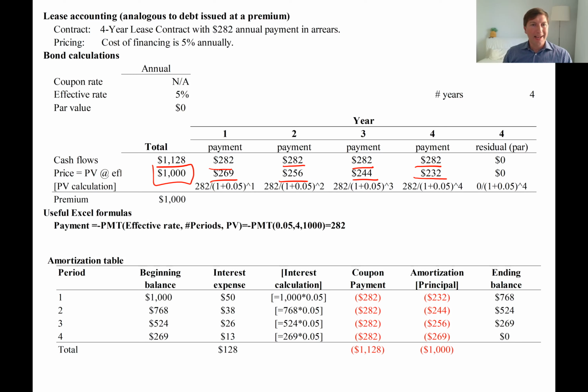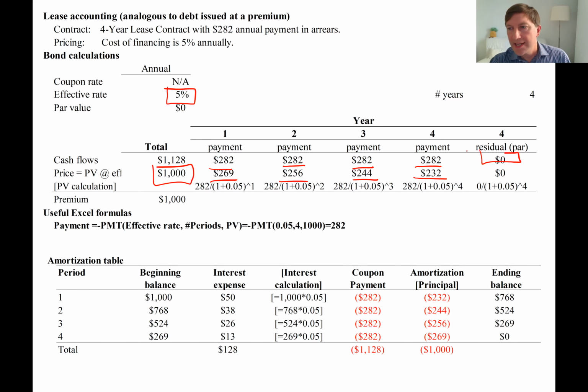Over time, we end up paying for the price of the asset, but we also end up paying for the financing component, right? That the lessor is charging us for the fact that we pay over time. They essentially give us credit, right? So we assume here that the required rate of return for the lessor, or the effective interest rate, is 5%.